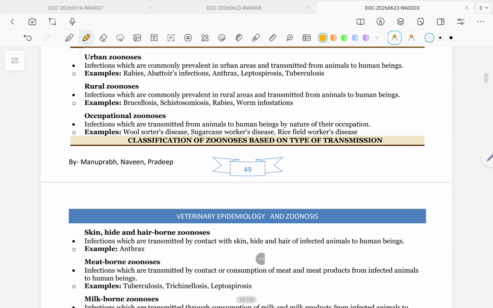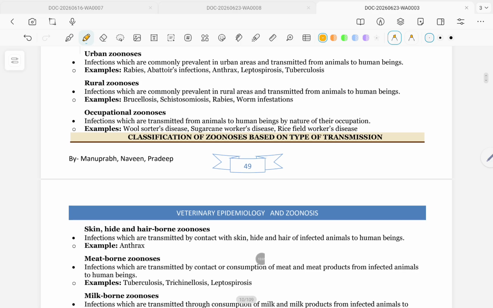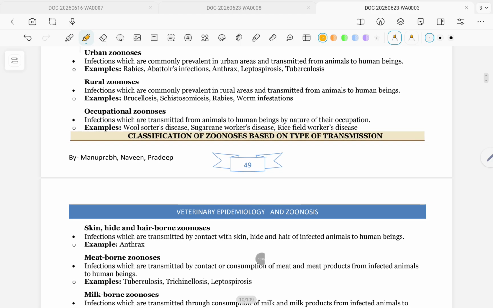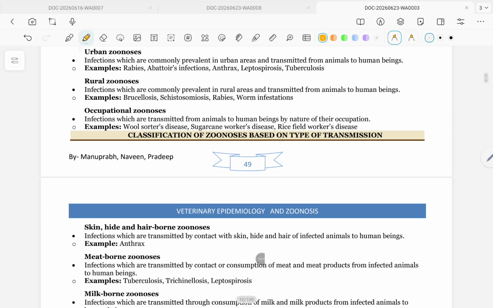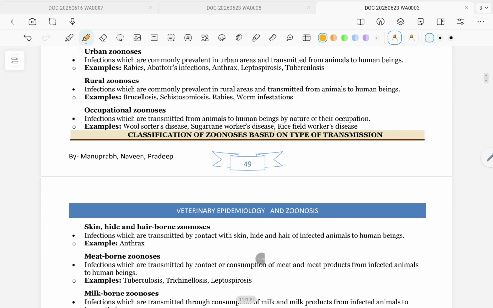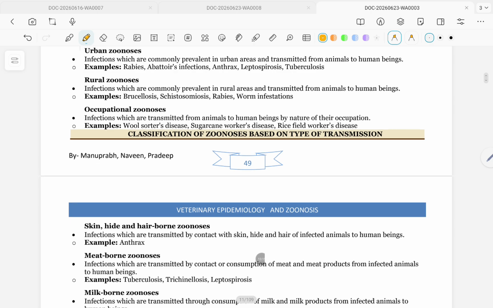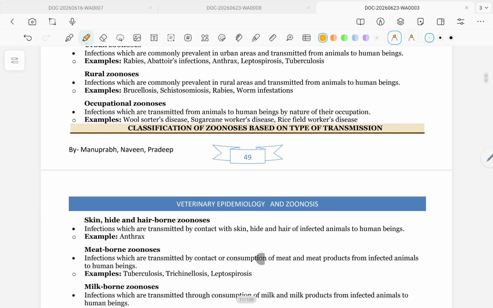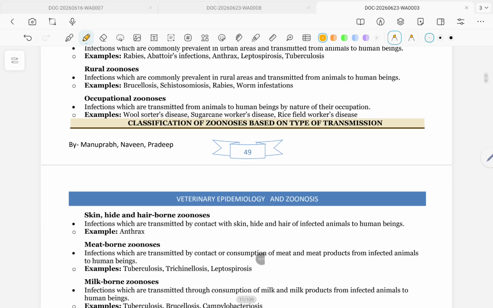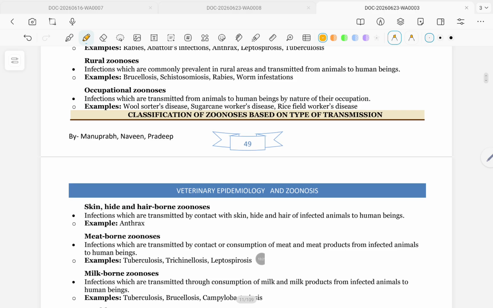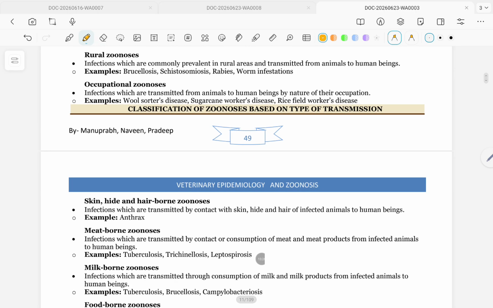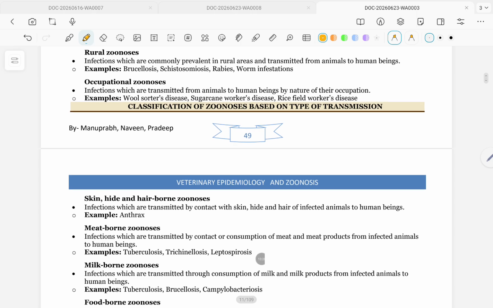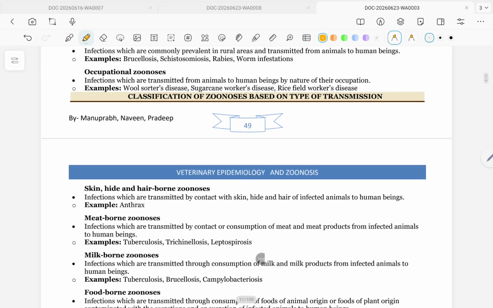Rural zoonosis: infections which are commonly prevalent in rural areas and transmitted from animals to human beings. Example: brucellosis, schistosomiasis, rabies, worm infections. Occupational zoonosis: infections which are transmitted from animals to human beings by nature of their occupation. Example: woodcutter's disease, sugarcane workers' disease, rice field workers' disease.